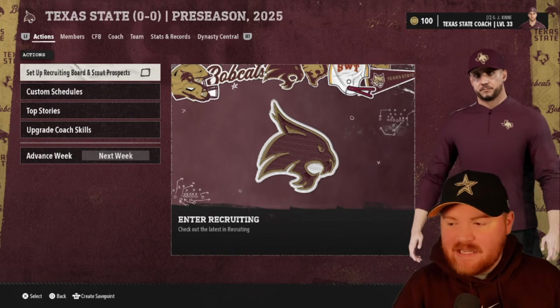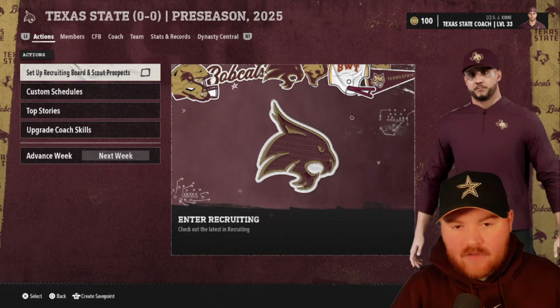So we're rolling with Texas State today because I got this Astros hat on, and I am wearing maroon.